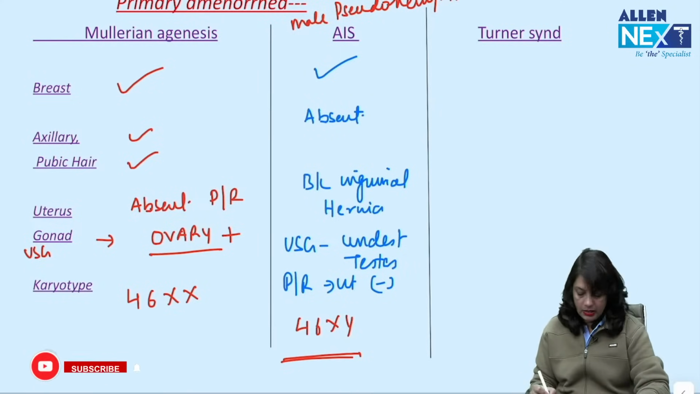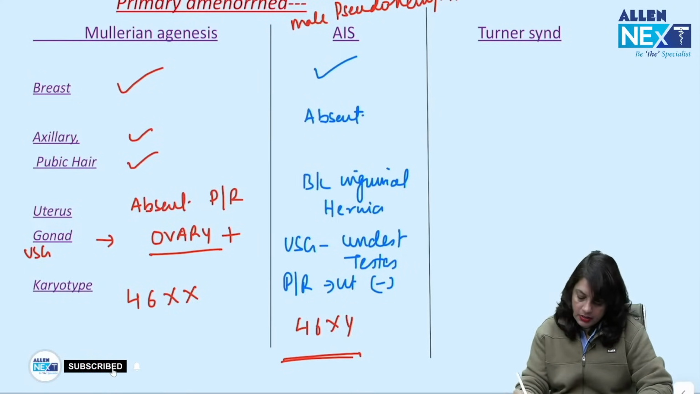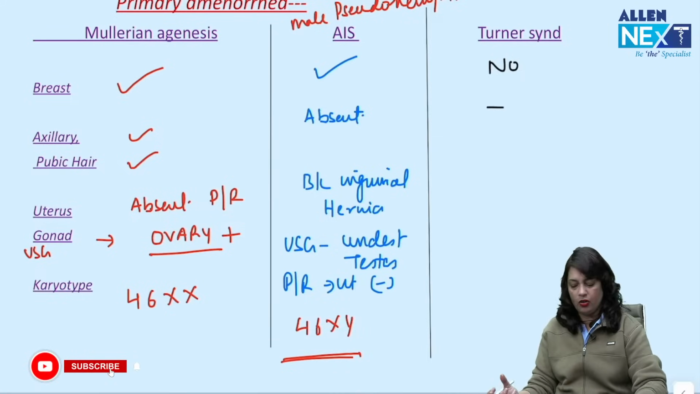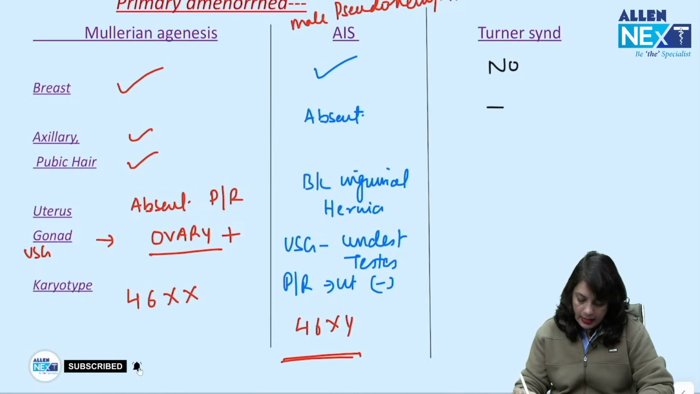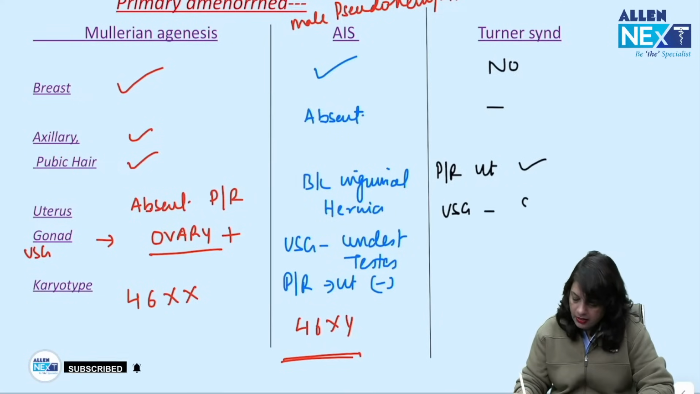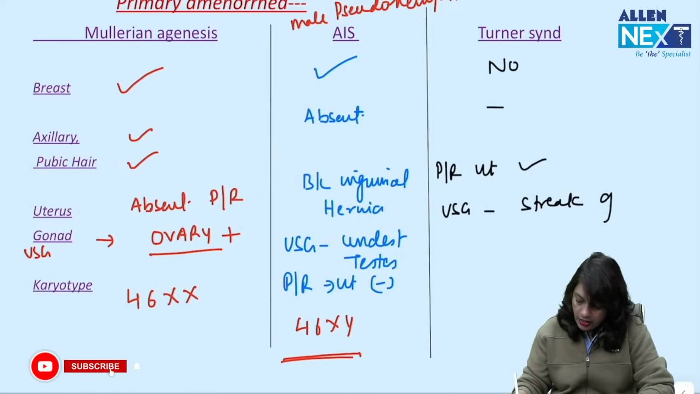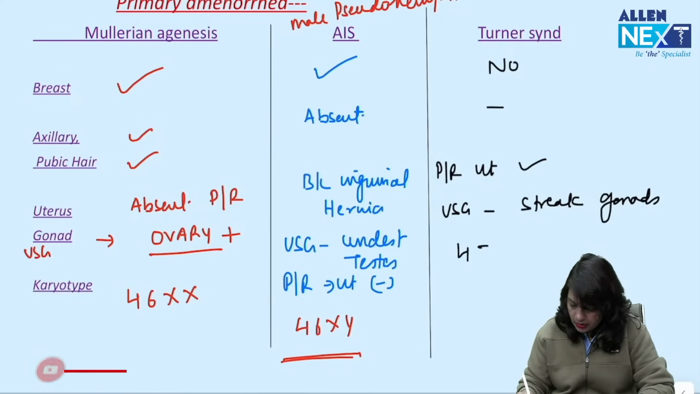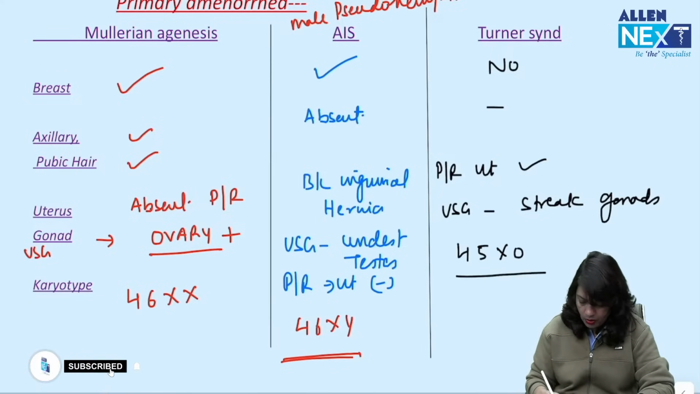hermaphrodite. Male pseudohermaphrodite. Turner syndrome, there is no breast development, axillary pubic hair are again not developed, and there is uterus present on per rectal examination. On ultrasound, there are streak gonads and karyotype is 45XO.